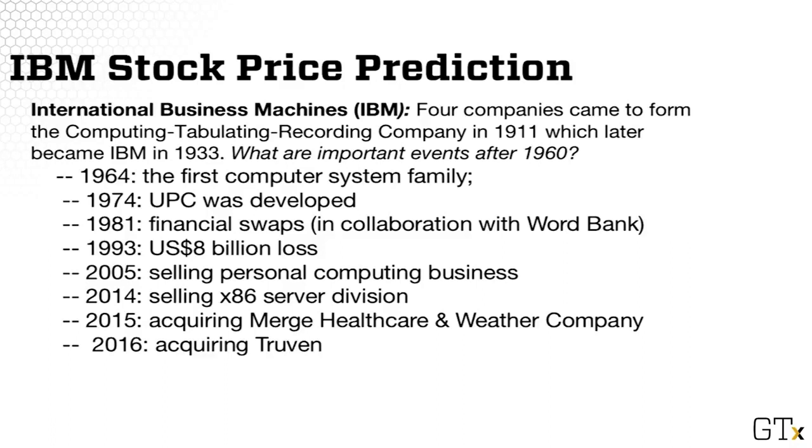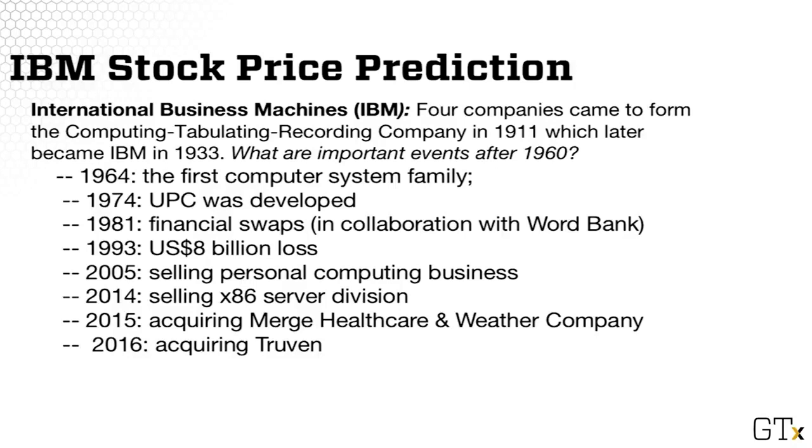Since the company has been around for more than 100 years, it has contributed to many innovations and it has experienced many disruptive events. For example, in 1964, IBM announced the first computer system family, a breakthrough at the time. In 1974, IBM developed the Universal Product Code, which changed the retail industry and other industries since it allows tracking trade items. In 1981, along with the World Bank, it developed financial swaps, a widely used financial product.